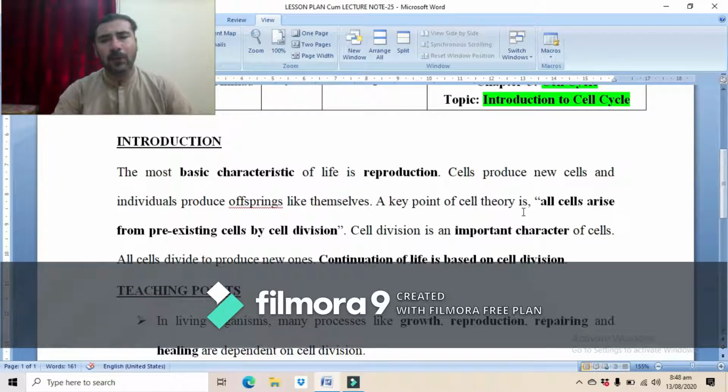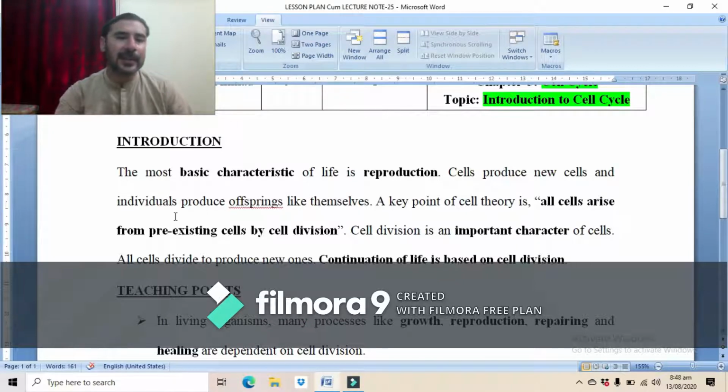Now, a key point of cell theory is that all cells arise from pre-existing cells by cell division. Just recall the cell theory. We have studied that in the previous chapter. The cell theory consists of three basic points. The first point is that all living organisms are made of cells. The second point is that cell is the structural and functional unit of all living organisms. And the third point is that all cells basically arise from the pre-existing cells through the process of cell division.